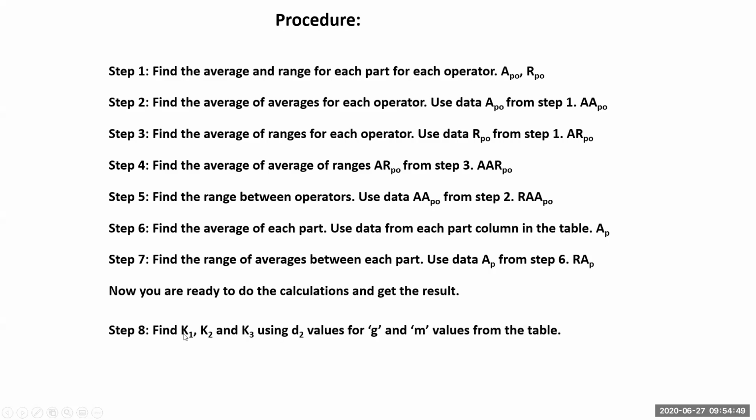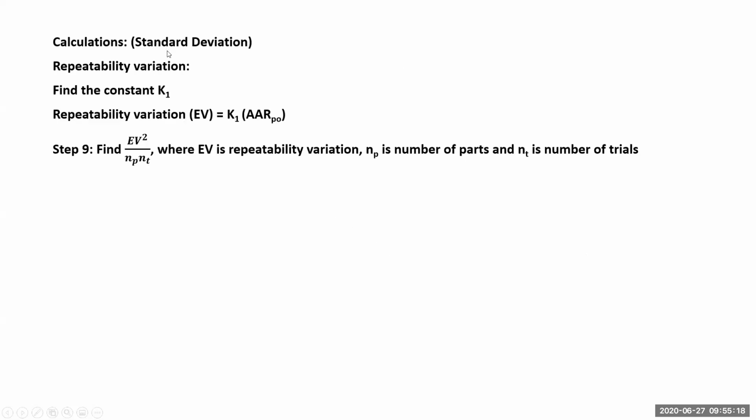Now you have to find out K1, K2, K3, which are a function of D2, nothing but 1 by D2, right? Because we cannot say that 1 by D2 for all, because D2 values will be different. Therefore, to differentiate, I am using K1 for the first D2, K2 for the second D2, K3 for the third D2. All values are obtained by the reciprocal of the D2 values in each category, right? We are finding out this D2 values for G and M values from the table. Now then calculations. We will see how to calculate this K1, K2, K3 later.